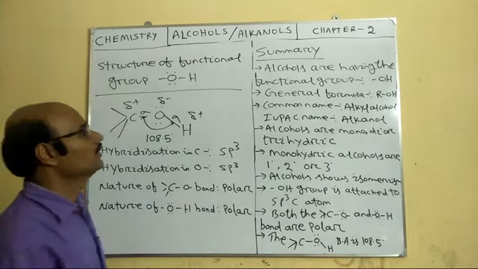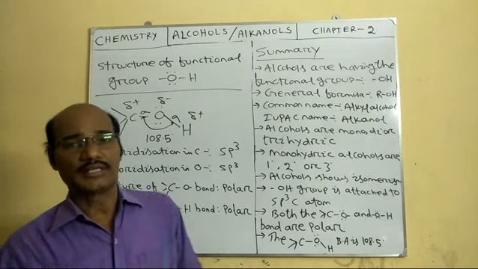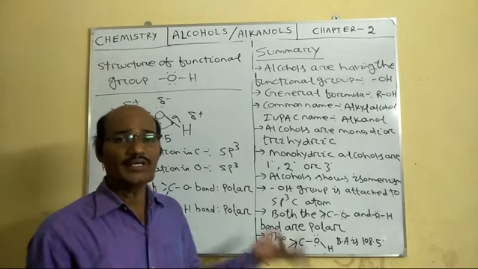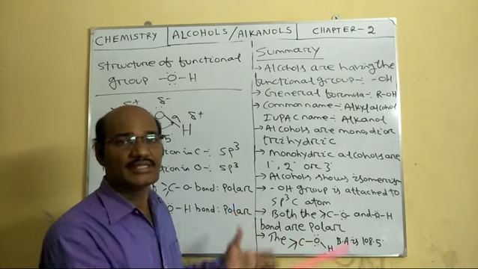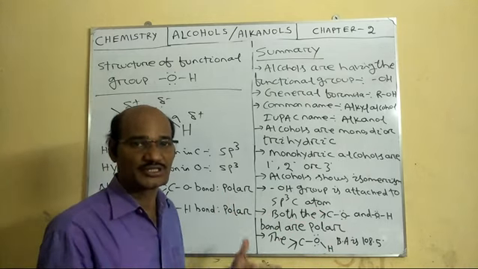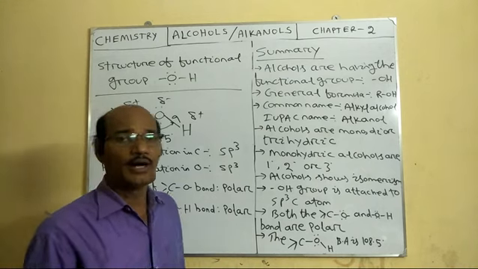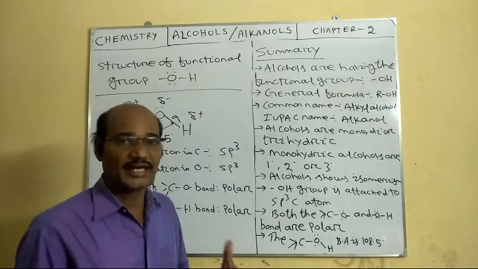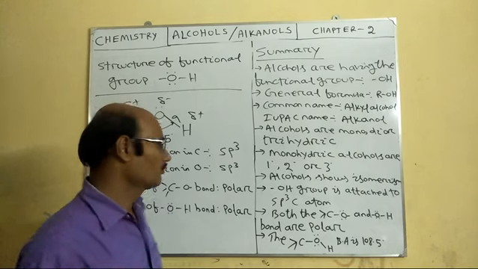We have studied that alcohols can be mono, di, or trihydric. The monohydric alcohols are classified into primary, secondary, and tertiary alcohols, which we have discussed. Also, we have discussed how alcohols show positional isomerism, chain isomerism, functional isomerism, and also optical isomerism.